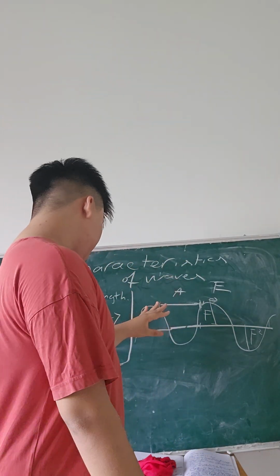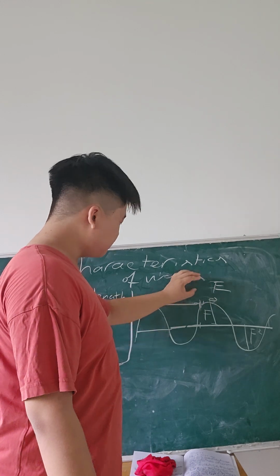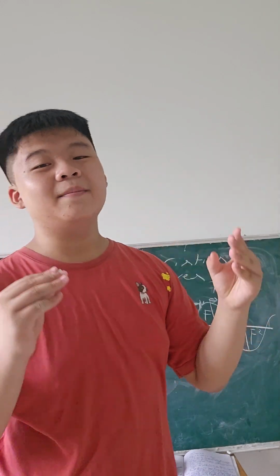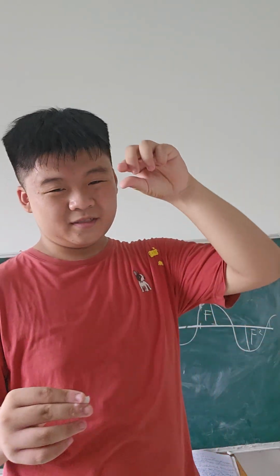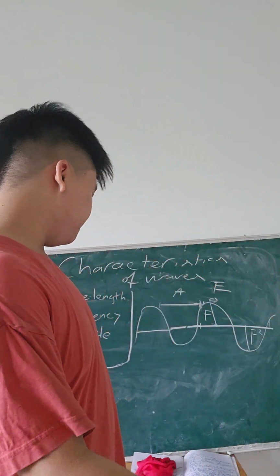So the amplitude is the number of complete waves passing through a certain point in a certain amount of time. Let's say a certain point is like this point, and then a wavelength travels through it. And let's say that 500 wavelengths travel through that point in about a minute. Pretty fast, am I right?